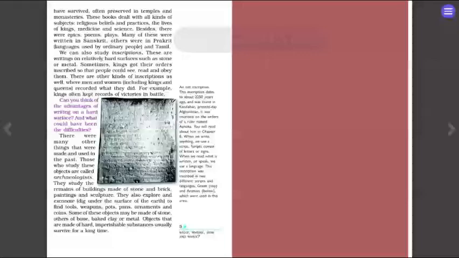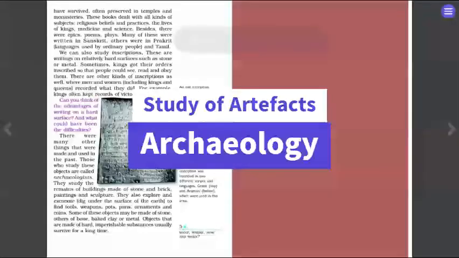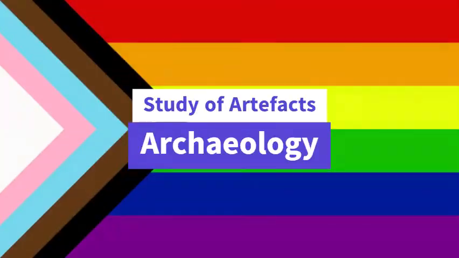There are other kinds of inscriptions as well, where men and women, including kings and queens, recorded what they did. For example, kings often kept records of victories in battle. Can you think of the advantages of writing on a hard surface? And what could have been the difficulties?